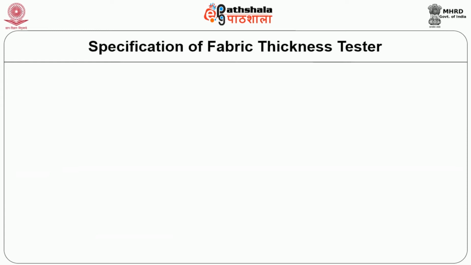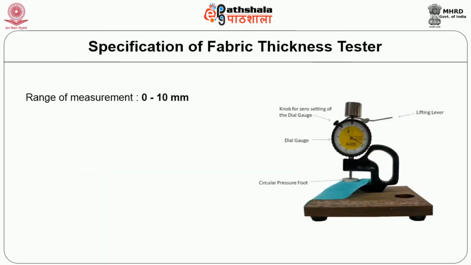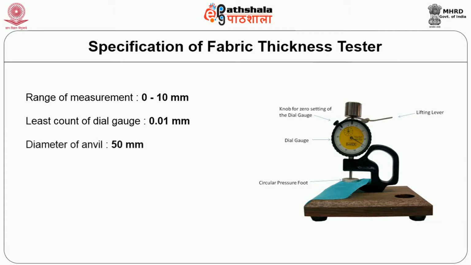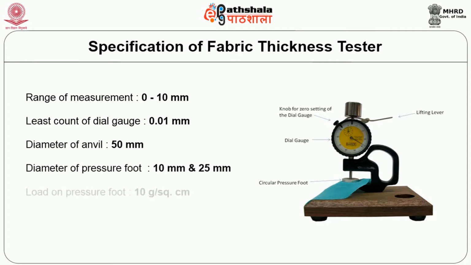Specification of fabric thickness tester. Range of measurement 0 to 10 mm. Least count of dial gauge 0.01 mm. Diameter of anvil 50 mm. Diameter of pressure foot 10 and 25 mm. Load on pressure foot 10 gram per square centimeter. Throat depth 22 mm.